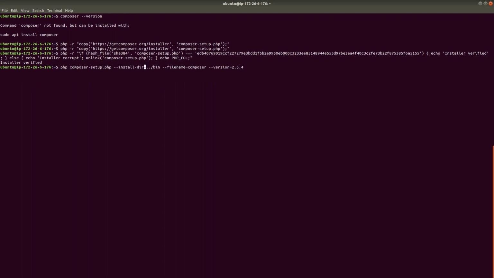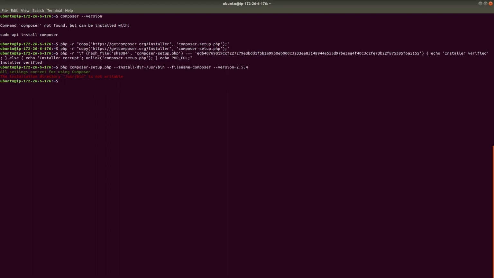Into the bin directory means /usr/bin, and the filename option is which filename will overwrite the composer file. Just the name composer is overwriting the Composer name. Version is which version you want to install. Let's start. Press enter.